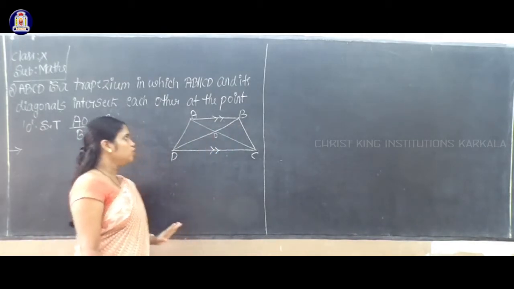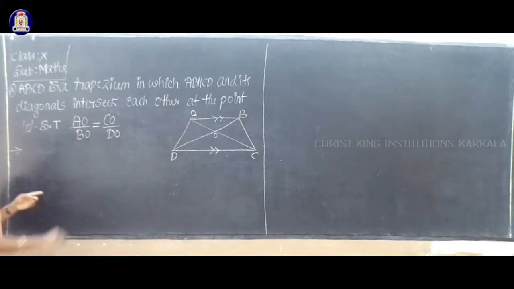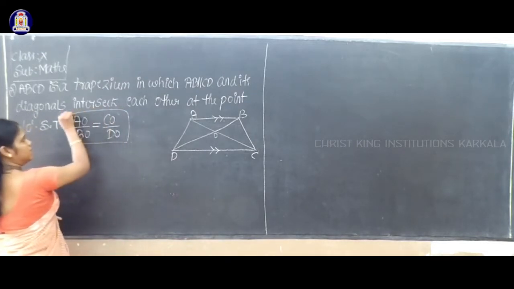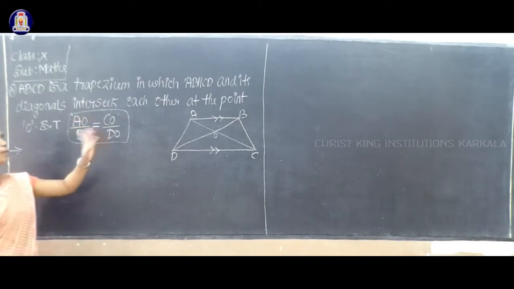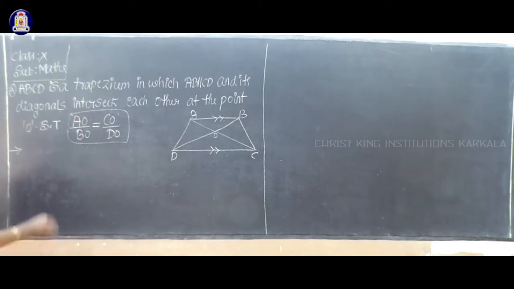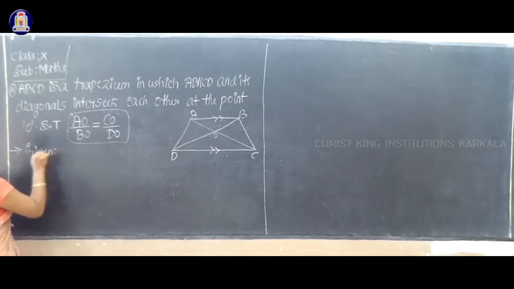Okay. So what you have to prove here? You have to prove this one: AO by BO equal to CO by DO. First I will write the given data. So what they have given in the question.